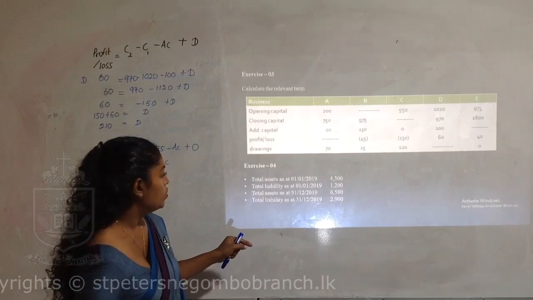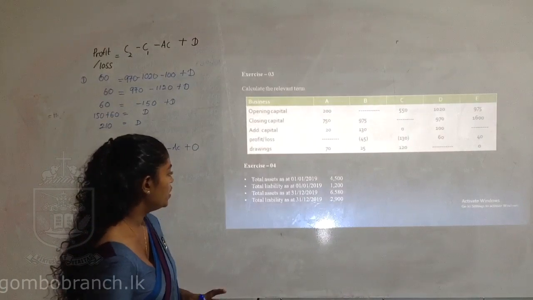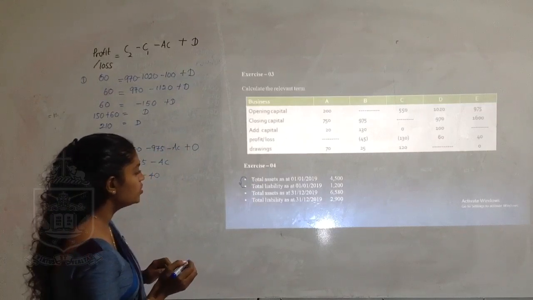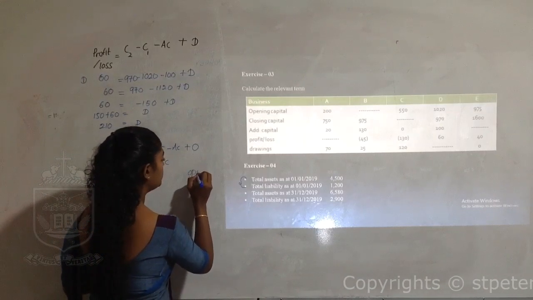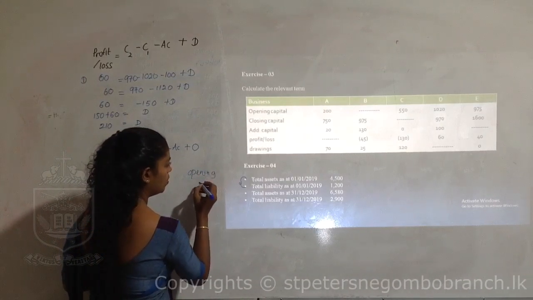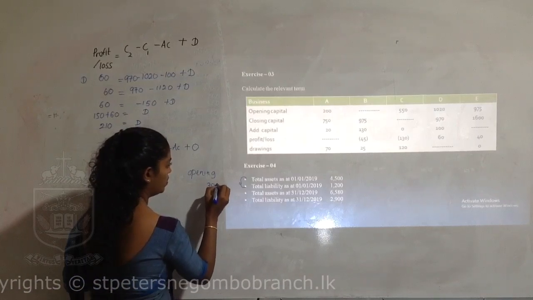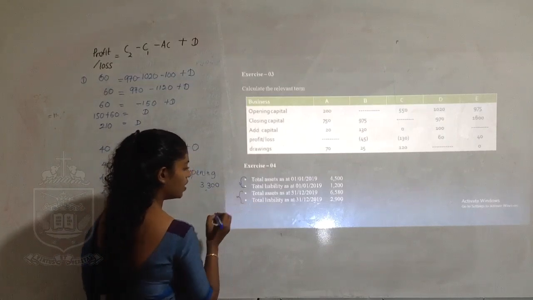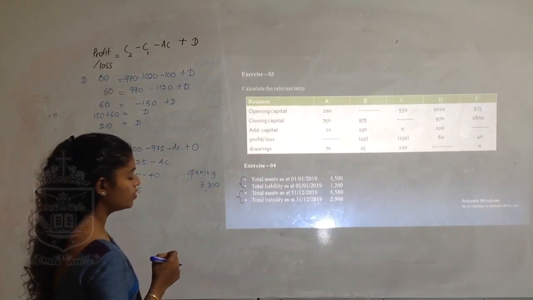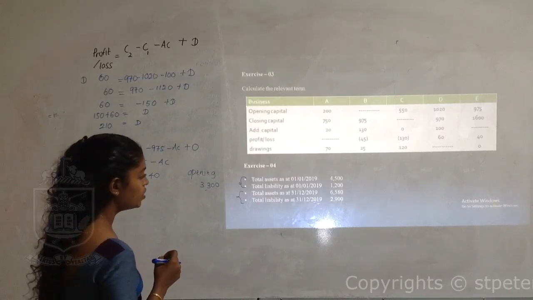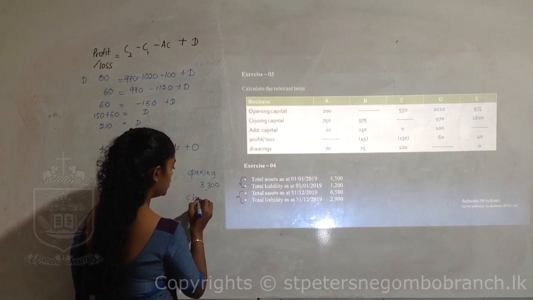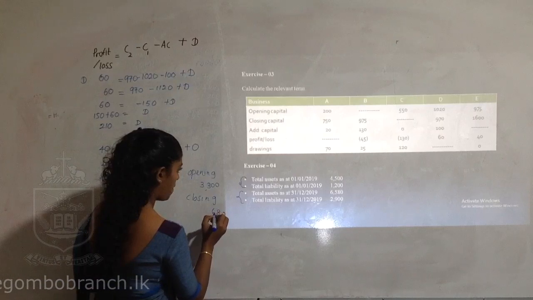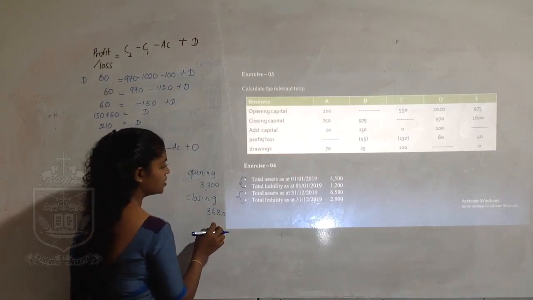Total assets opening, total liabilities opening. So we can take the difference between these two. Total assets minus total liabilities will give you the opening capital. Opening capital 3,300, and these two give you the closing capital value: 6,580 assets and the liability 2,900. So the closing capital value is 3,680.